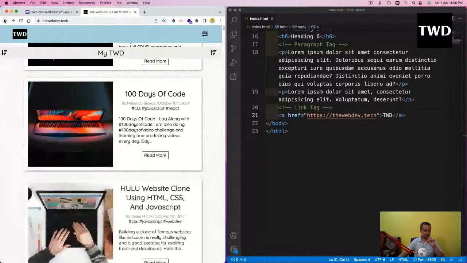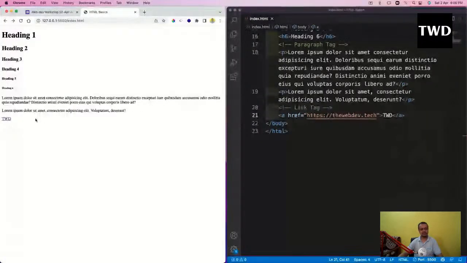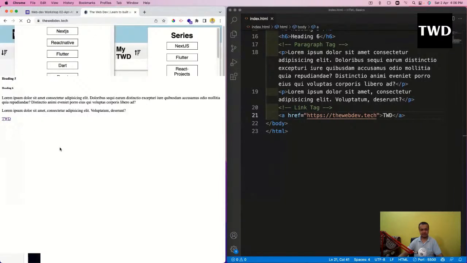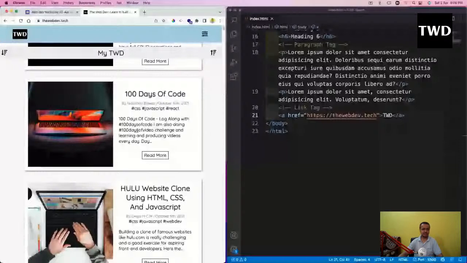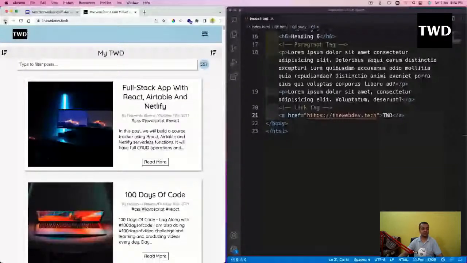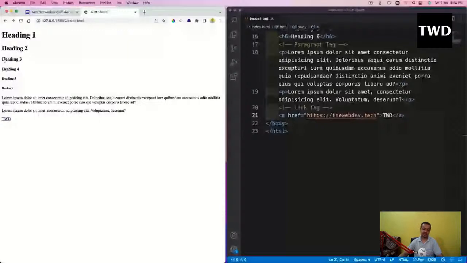That is a different thing, so let me come back here. When I click on this TW link, it is opening in the same tab. So there is a problem here. Actually, this is not a very good user experience. Suppose I have a site, and I give a link to some newspaper on that site.